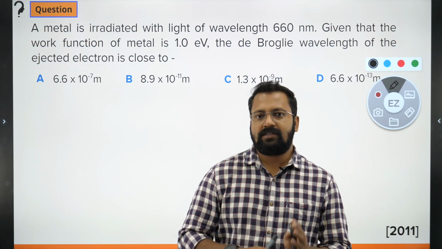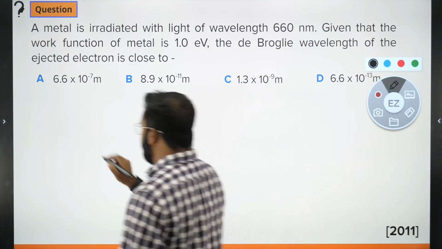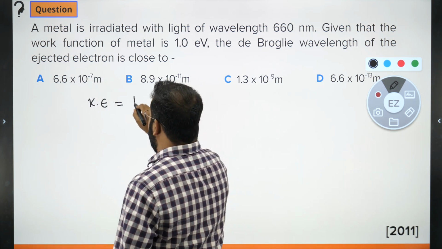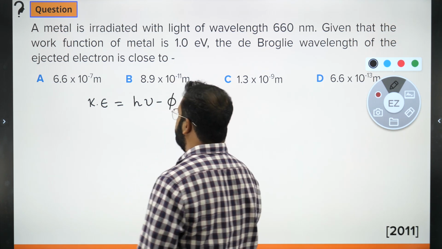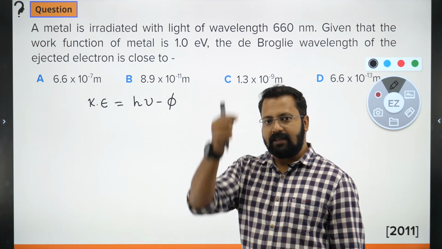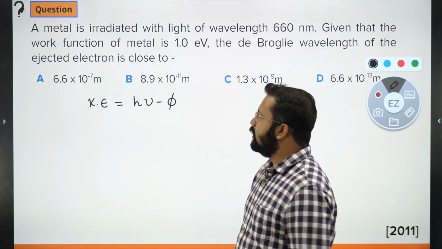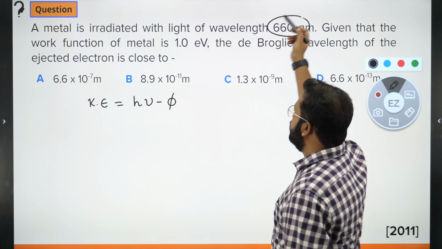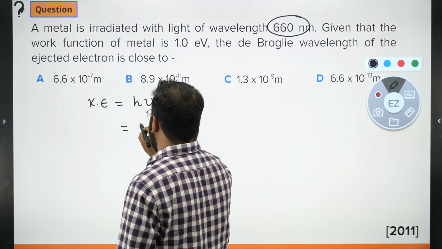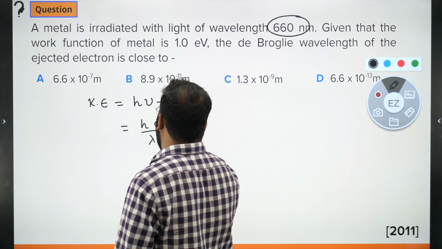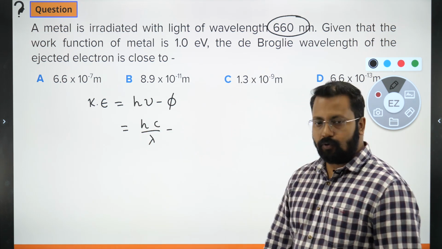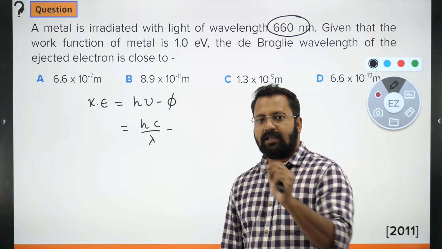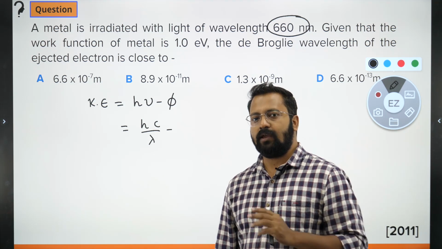We use the Einstein photoelectric effect equation, that is kinetic energy of the ejected electron is h nu minus phi, where h nu is the energy of the incident radiation and phi is the work function. So phi is the work function, energy of the incident radiation needs to be calculated. So हम कैसे निकालेंगे इसको? Energy of incident radiation is hc upon lambda and phi is given as 1 electron volts. The conversion of electron volt into joules is 1.6 times 10 raised to minus 19 joules, which is equal to 1 electron volt.